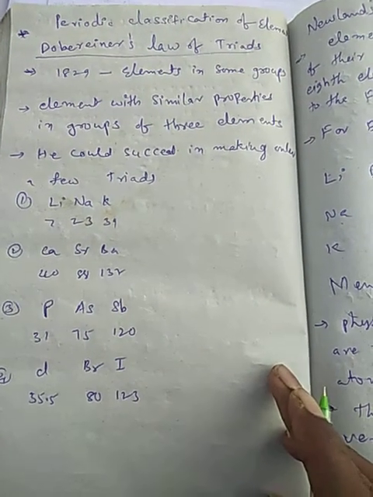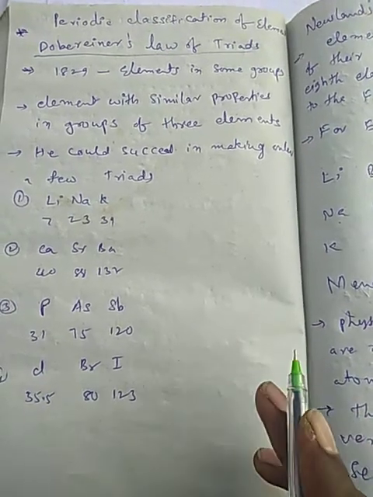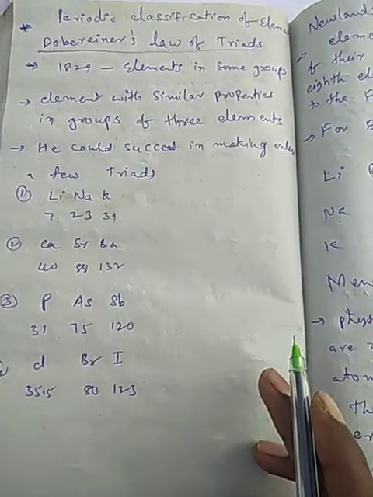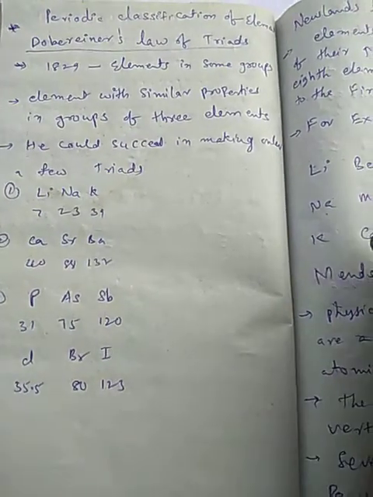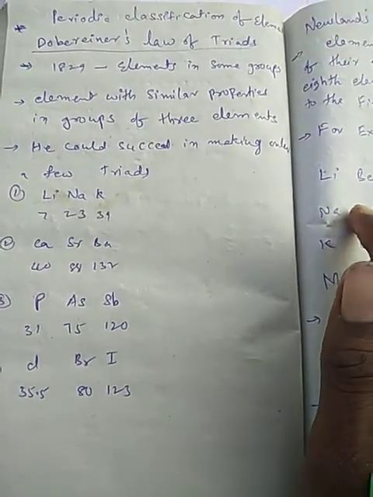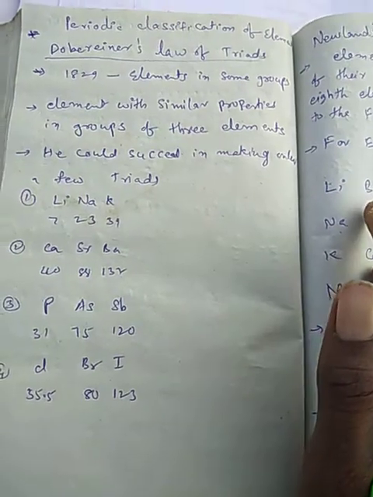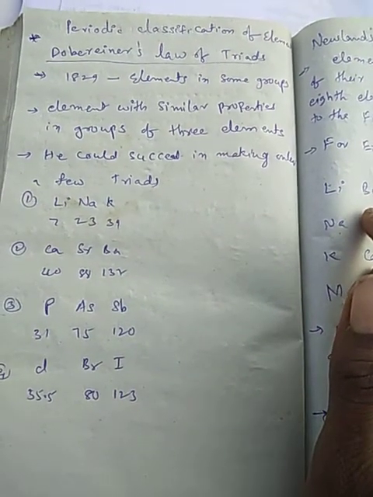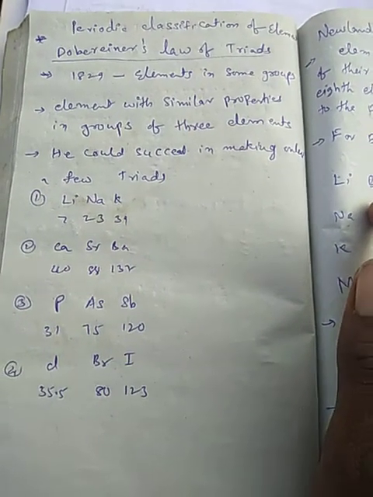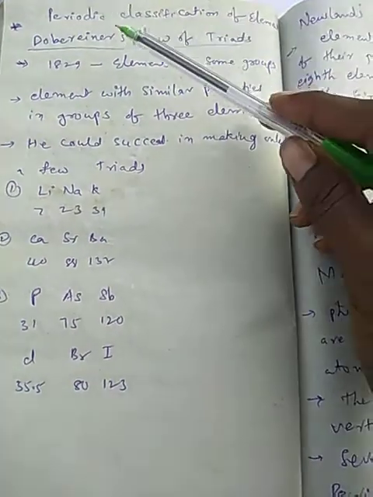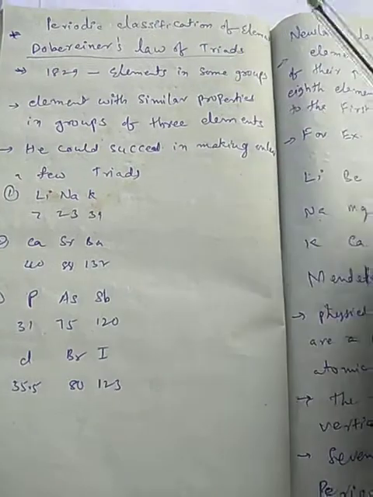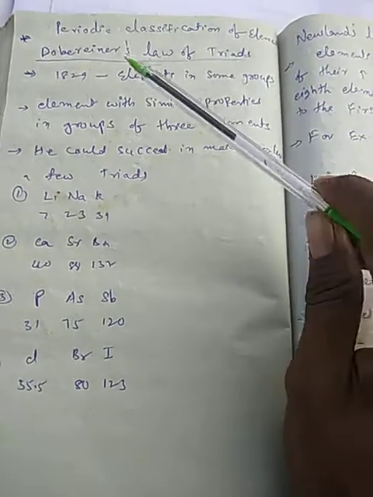Today, in our online classes, the topic is periodic classification of elements. In this topic, in the NEET exam, maximum 2 questions and minimum 1 question are compulsorily asked. That means eight marks will come from this chapter. Now, I'm going to explain the topic.